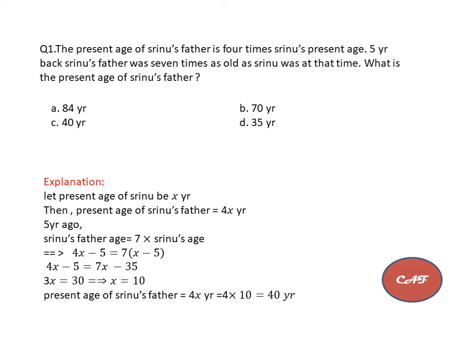By solving this equation, I am getting x is equal to 10. So, I got present age of Srinu is equal to 10 years. But in question, they asked that Srinu's father's age. So, present age of Srinu's father is equal to 4x. I know the value of x is equal to 10. So, 4 into 10 is equal to 40 years. So, the present age of Srinu's father is 40 years. Option C is the answer.